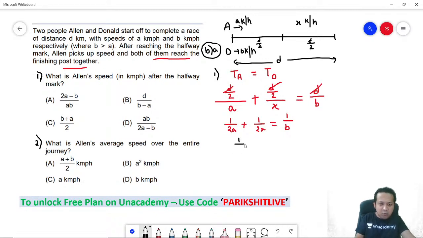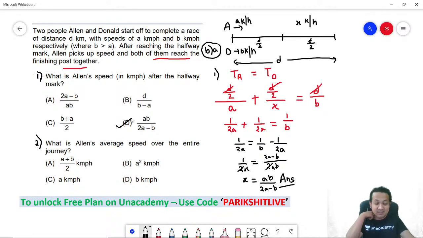Let's find out. 1 by 2x is equal to 1 by b minus 1 by 2a. Correct? Take the LCM: 2ab, which gives 2a minus b. And this is equal to 1 by 2x. 2 cancels out. So what is x? Cross multiply. x is equal to ab divided by 2a minus b. That's the answer.